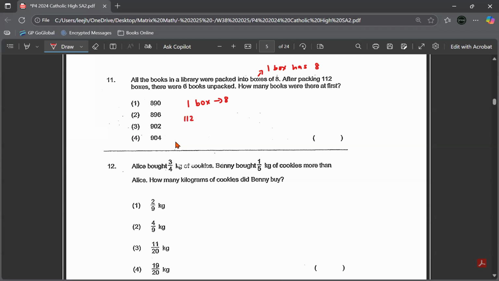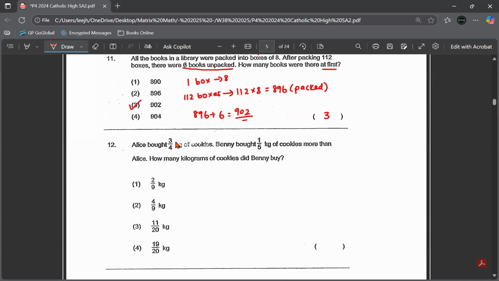So I have 112 boxes, which means I will have a certain number of books, which is 112 times 8, which gives me 896. These are the ones that are packed already because they're in boxes. But after you pack, you know that you have 6 unpacked. So how many at first? So these 6 books are still lying there, which means it is included in your number of books at first. So you cannot ignore the 6. You have to take 896 plus 6. Your answer is 902 books, which is number 3.